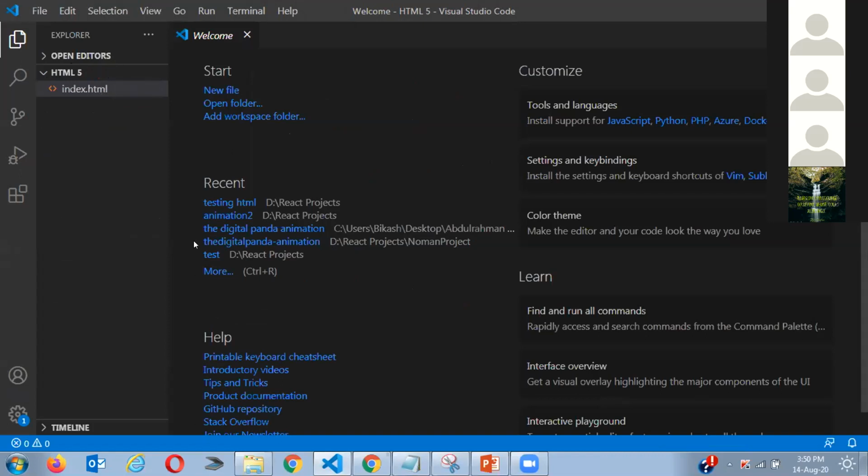Now I'm going to make a new folder here. I'll call it long.html.